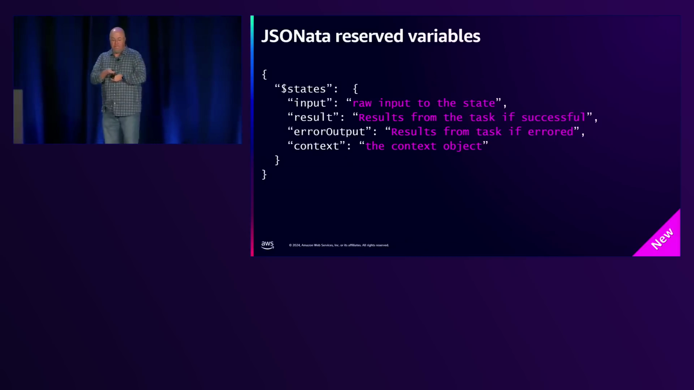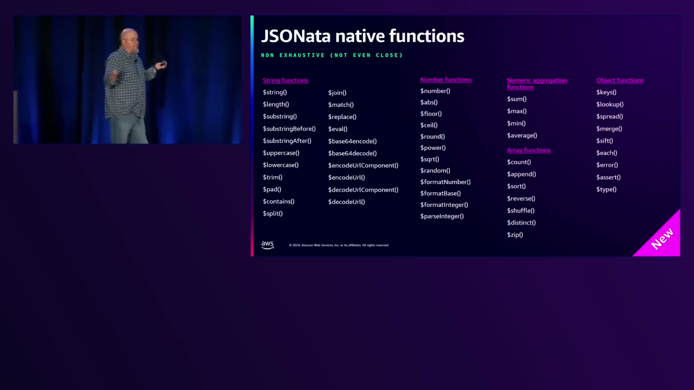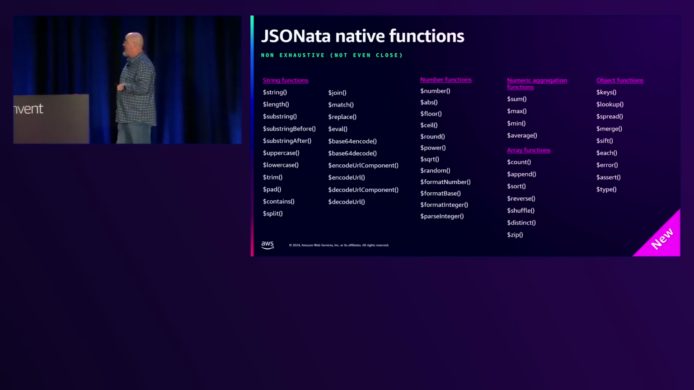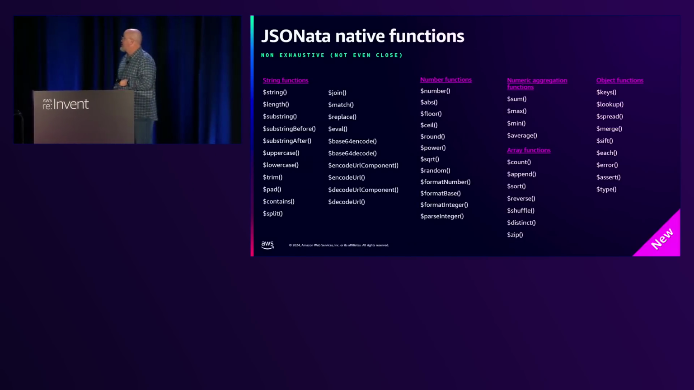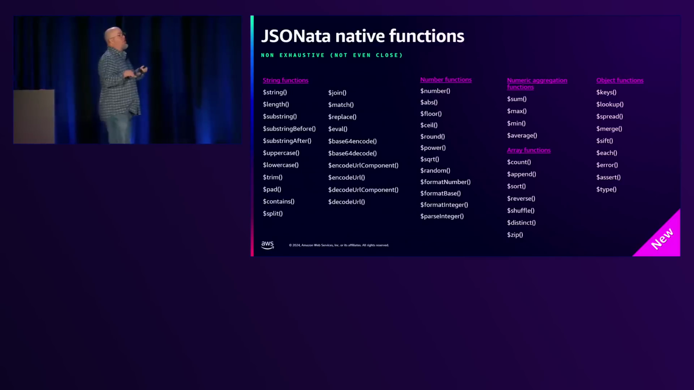All right. So the next thing you get is a whole set of JSONata functions. This isn't all of them. This is all I can fit on the screen, right? So you have the string functions, number functions, numeric aggregation functions, all those kinds of things, and a lot more.